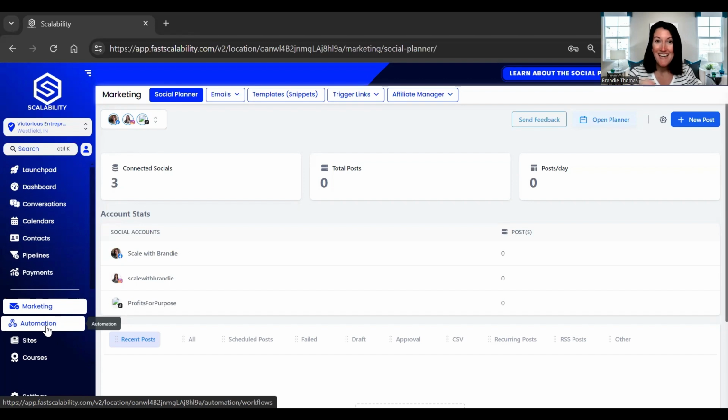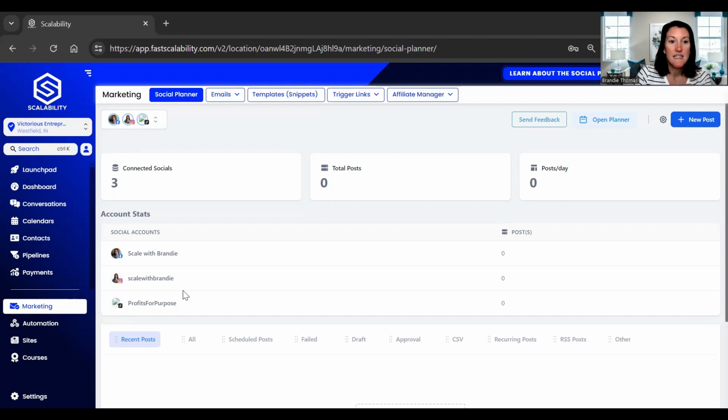But today I'm going to dive into one of my favorite features, and that is using Scalability's automation workflows so that I can set up a workflow that will automatically reply and start a direct message conversation with a lead who's interacting with one of my Instagram posts. So the first place I want to start is in the marketing section. You can see I've already connected my business platforms.